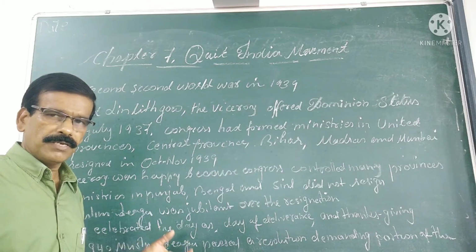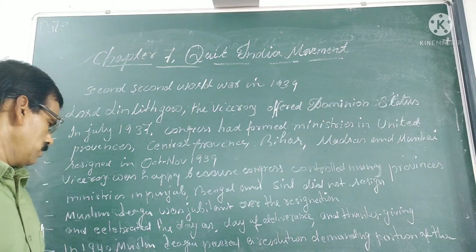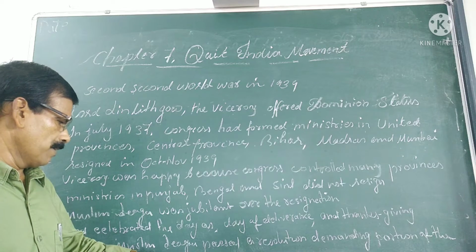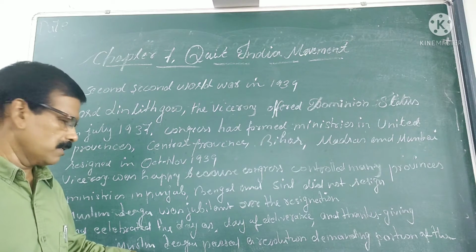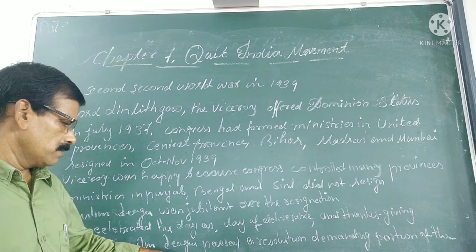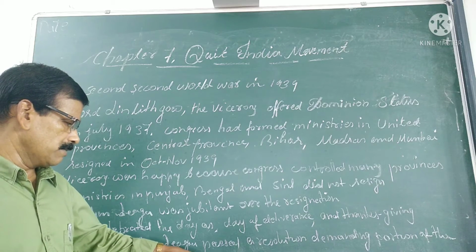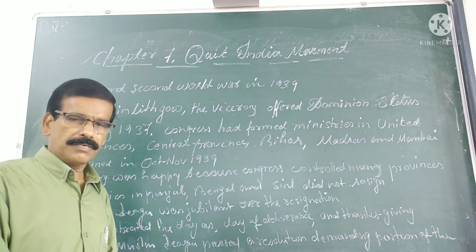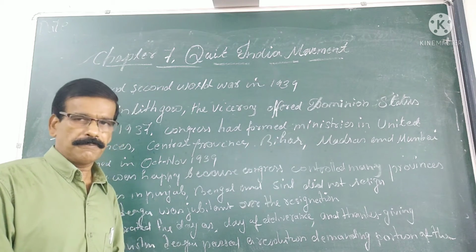And the letters of the word Pakistan came from P for Punjab, A for Afghanistan, the northwestern part of the country, K for Kashmir, S for Sindh, TAN for Balochistan. So this is how the word Pakistan comes about.